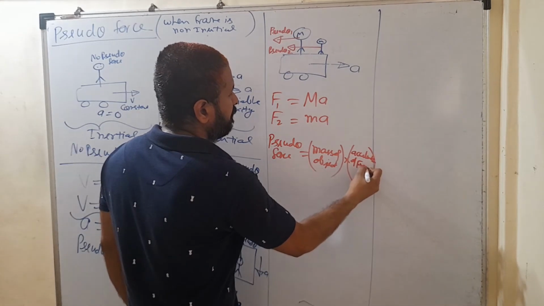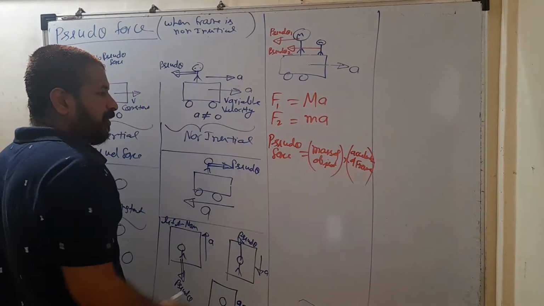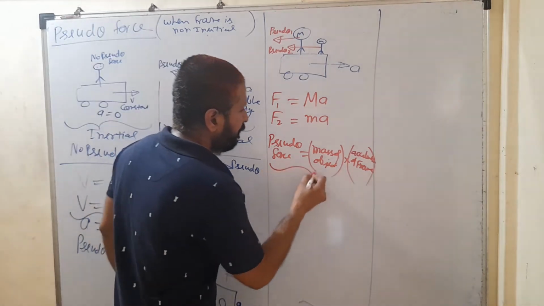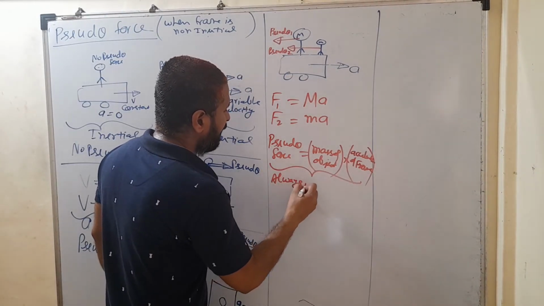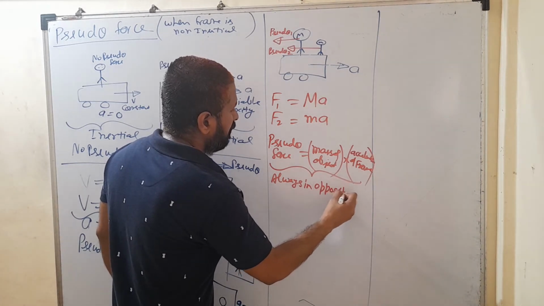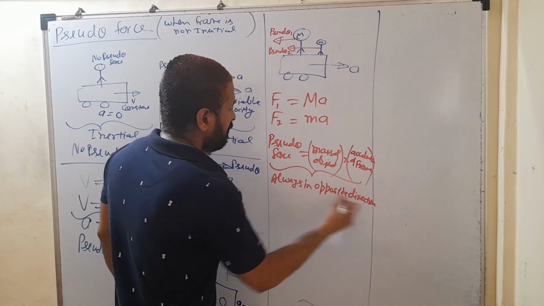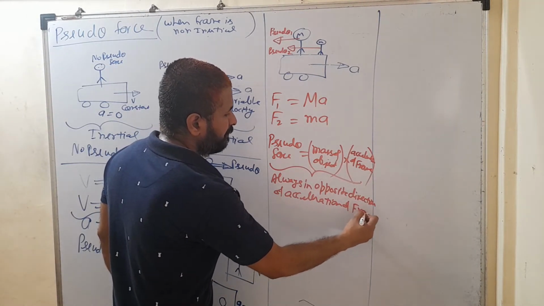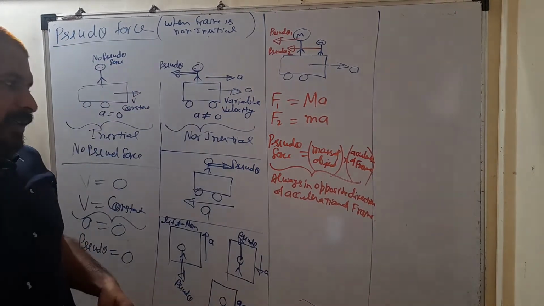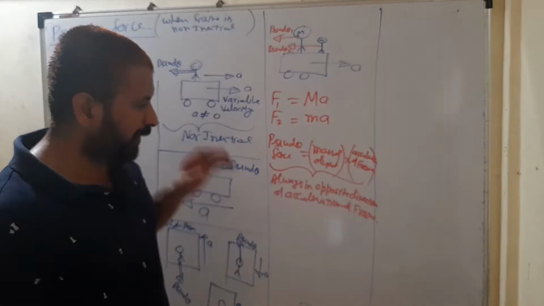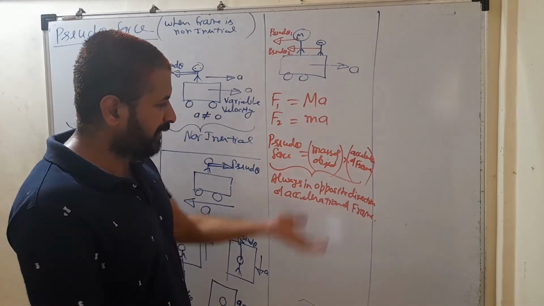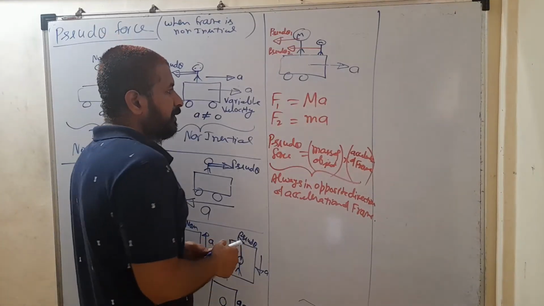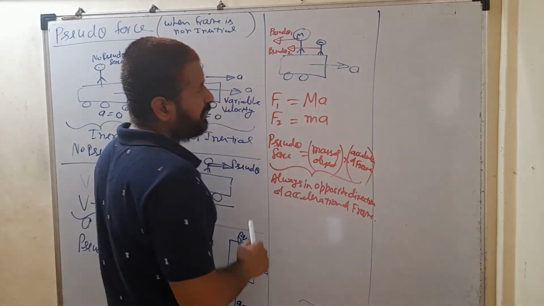Pseudo force is equal to the mass of the object multiplied by the acceleration of the frame, and it is always in the direction opposite to the acceleration of the frame. If the frame is accelerated forward, you will get a pseudo force in the backward direction. If the frame is accelerated upward, you will get a pseudo force in the downward direction. If the frame is accelerated downward, you will get a pseudo force in the upward direction. Its magnitude is the mass of the object multiplied by the acceleration of the frame.